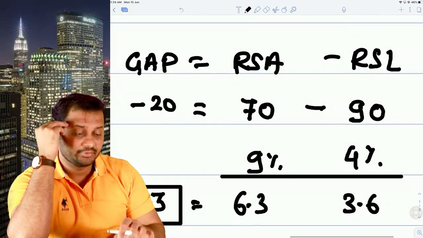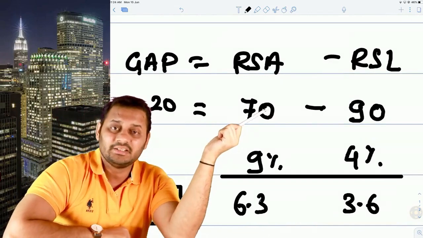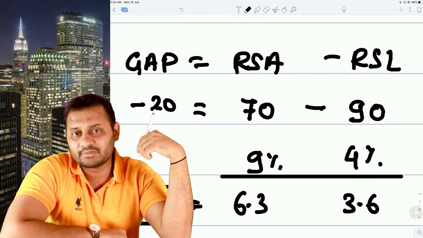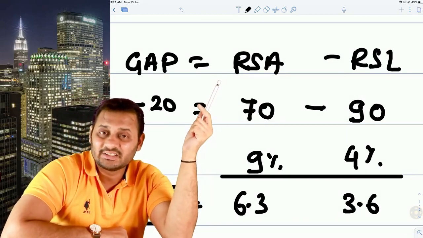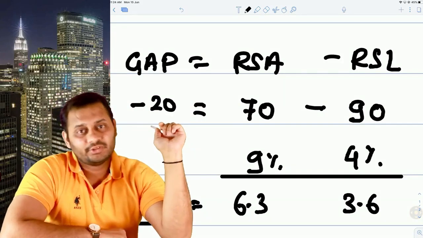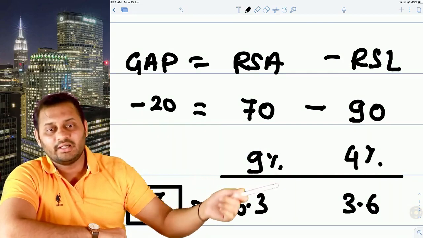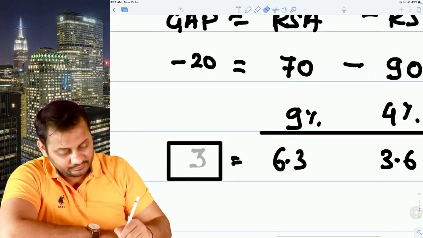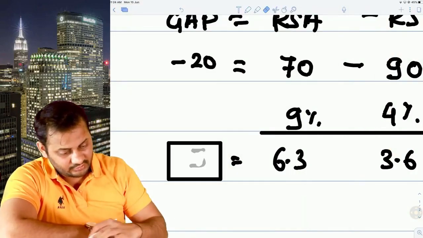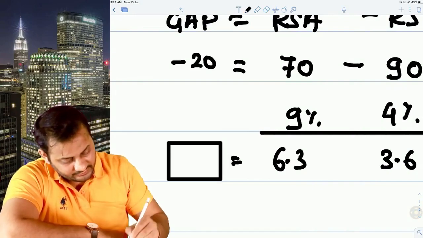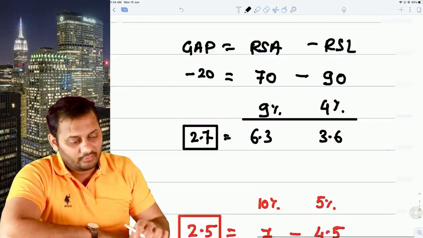Do you think the gap exposure can be negative? Yes sir, it can be negative. If the rate sensitive assets are 70 and the liabilities are 90, then it is possible that the gap exposure is negative. Please understand that these are not total assets and total liabilities. These are rate sensitive assets and rate sensitive liabilities. So the total exposure is negative. You are earning 9% on this, which means 6.3. You are paying 4% on that, which means 3.6, and the total earning will be 2.7.